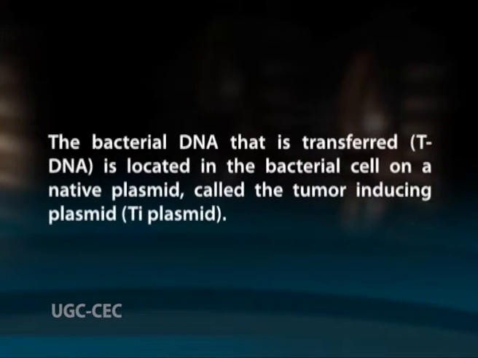The bacterial DNA that is transferred, or T-DNA, is located in the bacterial cell on a native plasmid called the tumor inducing plasmid or Ti plasmid. In the wild type bacterium, the T-DNA contains genes for synthesis of nitrogen rich opines, which are metabolized by associated bacteria, and plant hormones which cause rapid cell proliferation leading to the formation of galls.